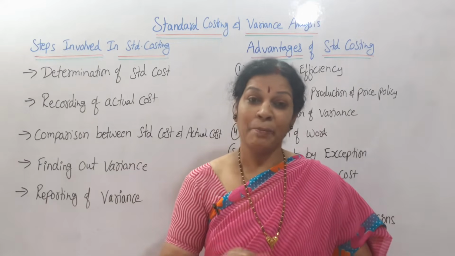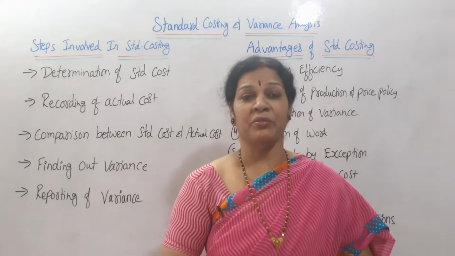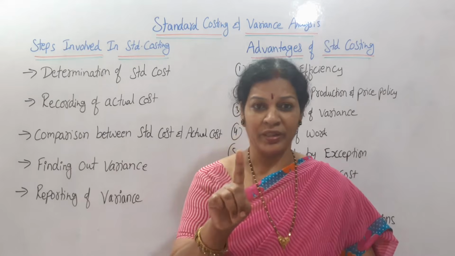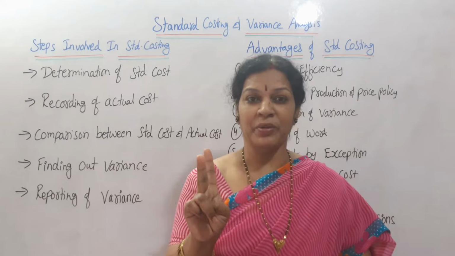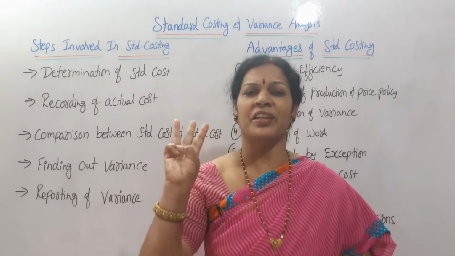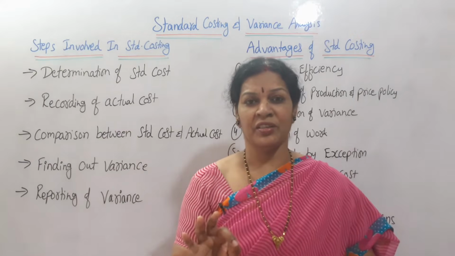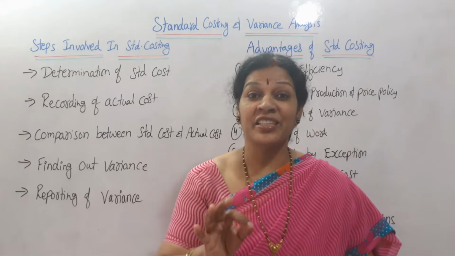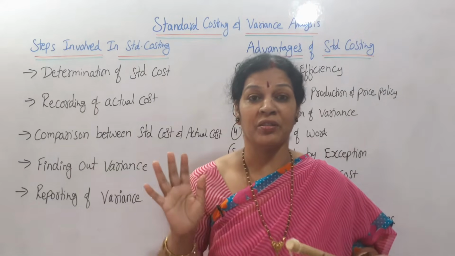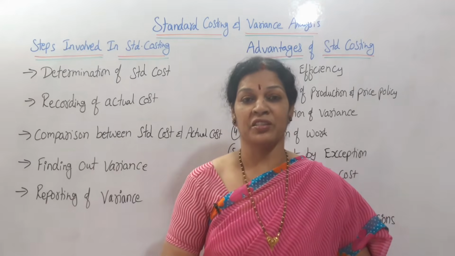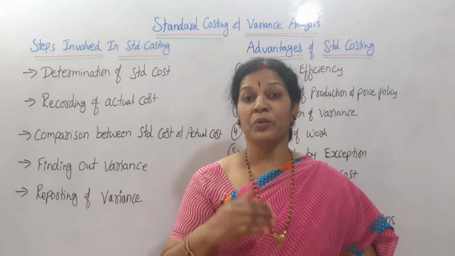Variance, you can say. But this standard cost depends, or you can say is divided, on three items. One is direct material, then direct labor, and overheads. It mainly depends on these three. I would say in short, standard costing is a technique to control the cost, to minimize the cost. So this is one of the best techniques, standard costing. Okay. Now we will see how we can go for this standard costing.